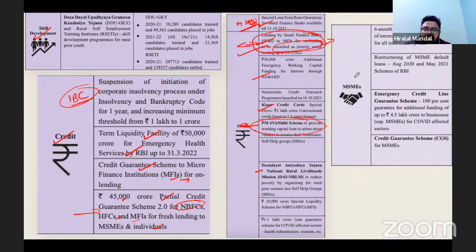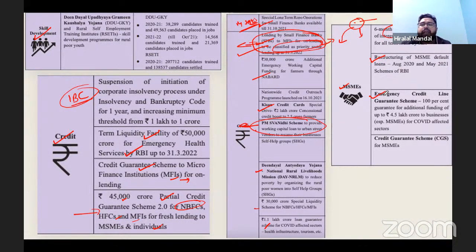When it comes to the micro, small, and medium enterprises, one thing is that their moratorium was deferred, because when the money was not coming, how could they make payment? So it was not possible to make payment. So the moratorium was increased for 6 months, and at the same time, restructuring of MSME default loans was also announced by the government.